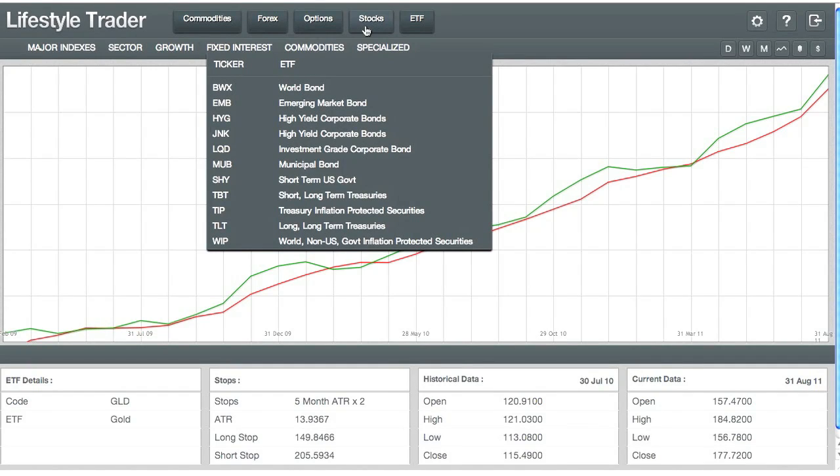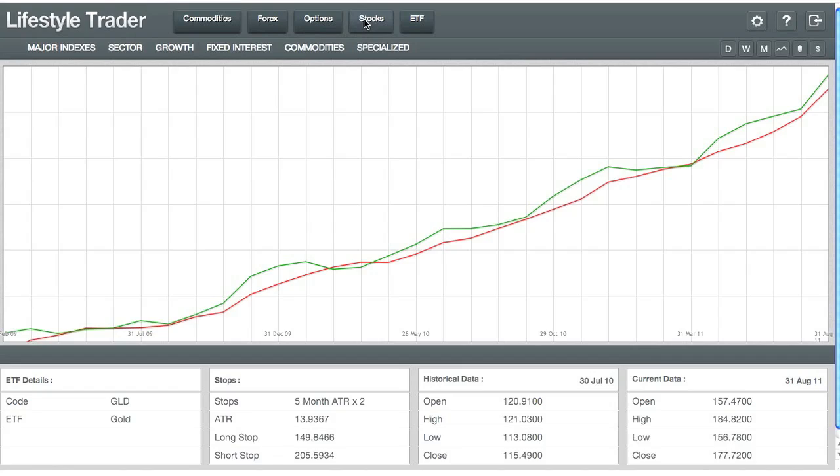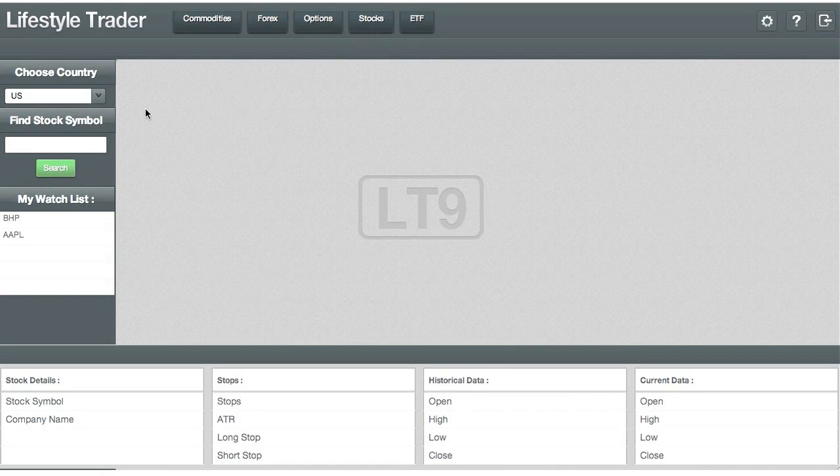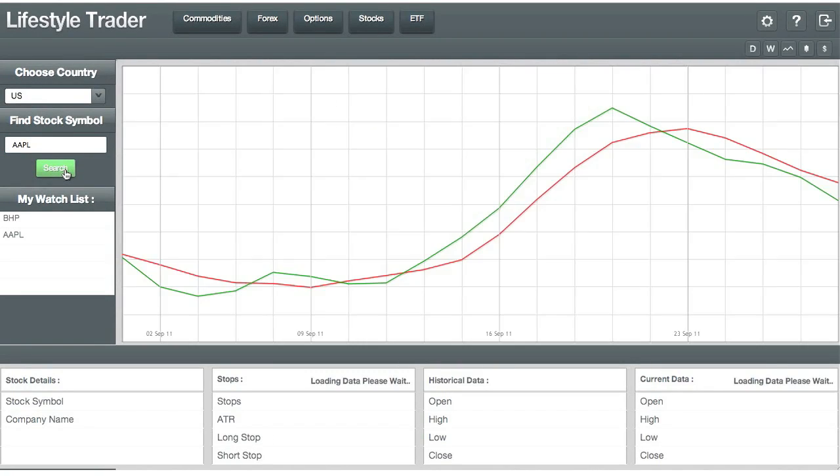And the next part would be looking at options and stocks. The stocks module is fairly simple to use. Simply select a country after you've clicked on it, and let's take the US for example. Type in your stock code in the ticker box, for example Apple Computer, AAPL. Press the search and then the chart will appear, and you can trade the lifestyle charts on a daily or weekly basis. You'll notice the theme is the same. Whatever product, we just apply simple charting measures.